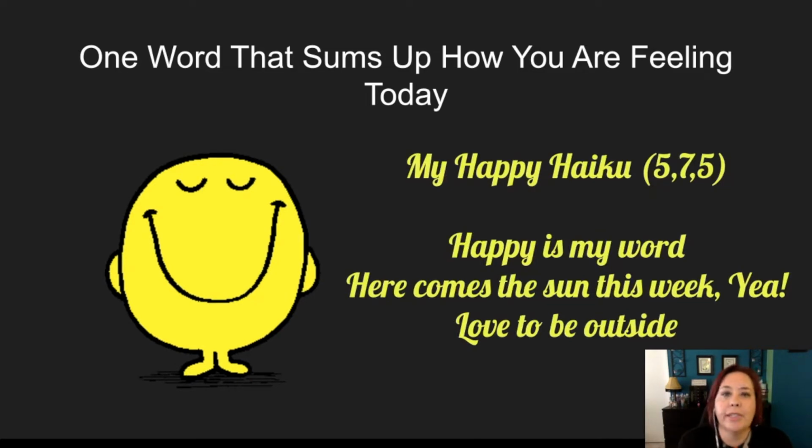A haiku is a style of Japanese poetry where there's 5 syllables in the first line, 7 in the second, and then 5 in the third. And so my happy haiku says, happy is my word. Here comes the sun this week. Yay. Love to be outside.